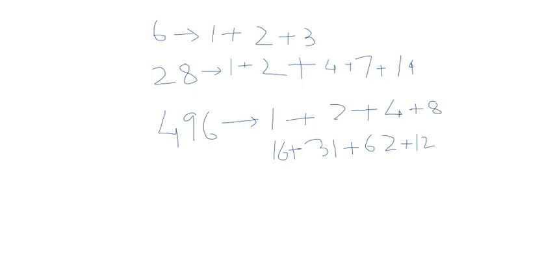These are the perfect divisors of 496, and if you add them you'll get 496.